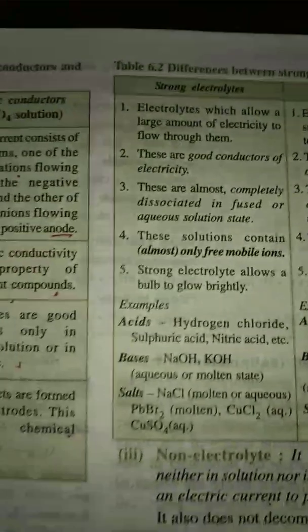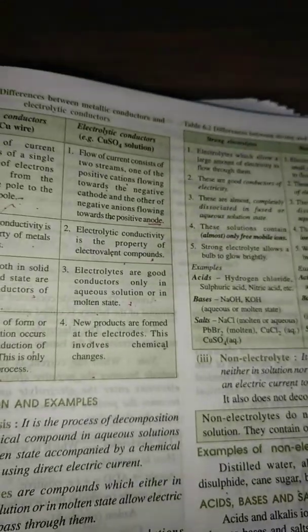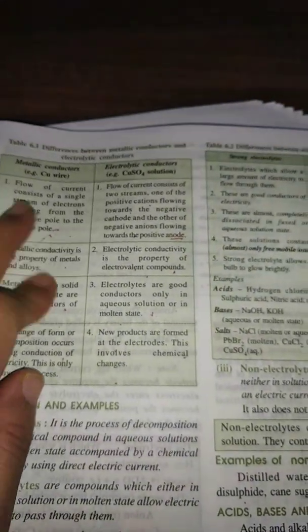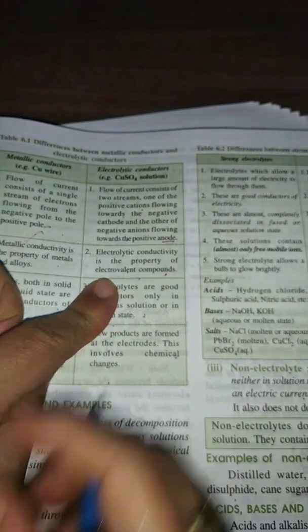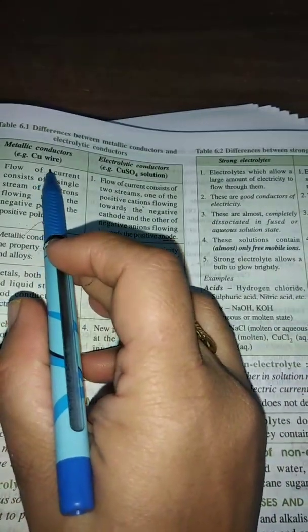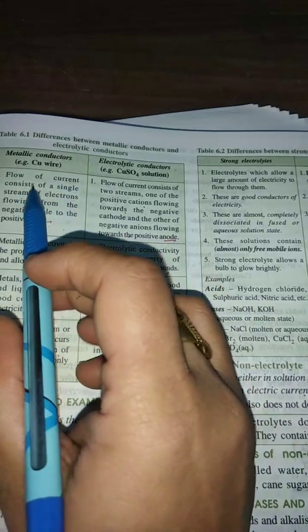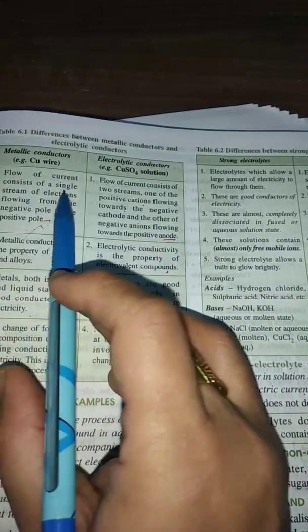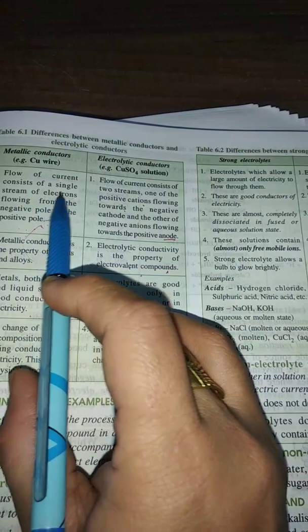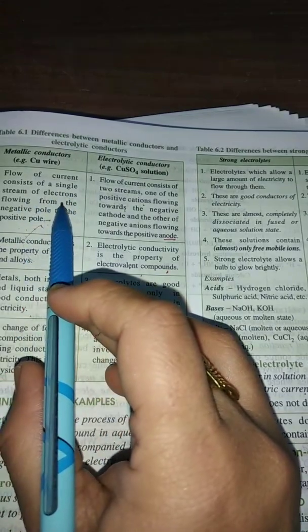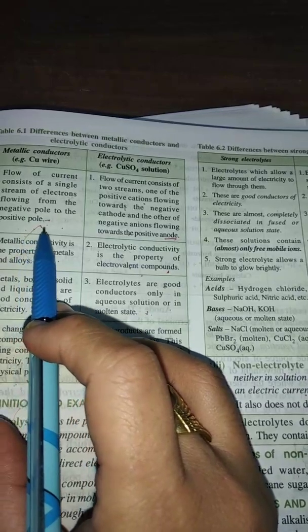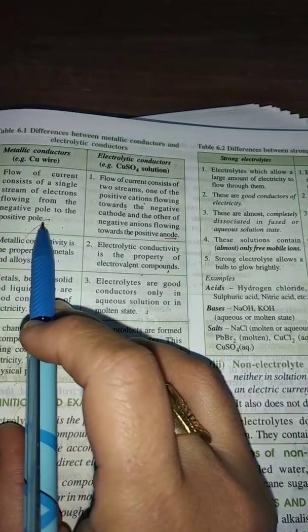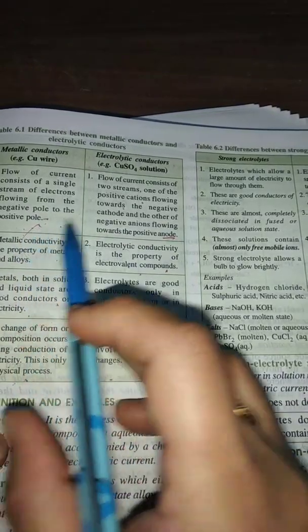Electrolysis is basically carried out in two types of compounds. First is metallic and the second one is electrovalent compounds. Metallic conductors, in which the flow of current consists of a single stream of electrons, flowing from the negative pole to the positive pole, as the flow of current is only because of electrons.